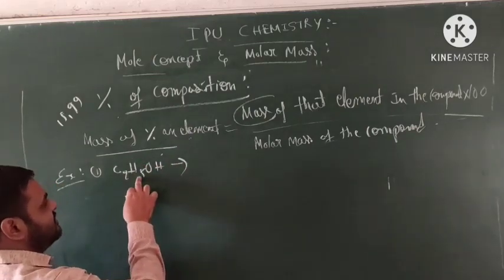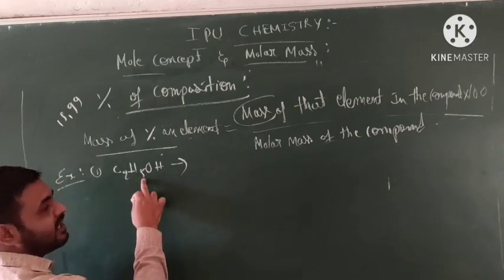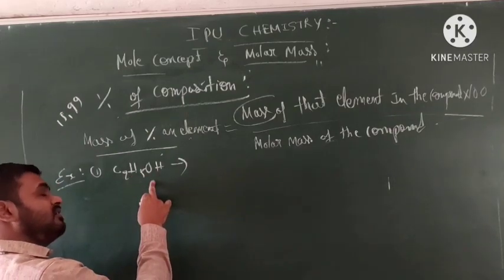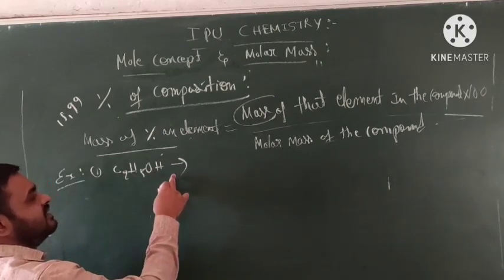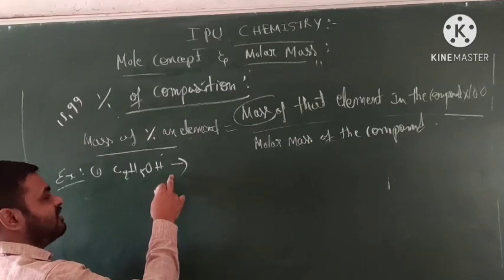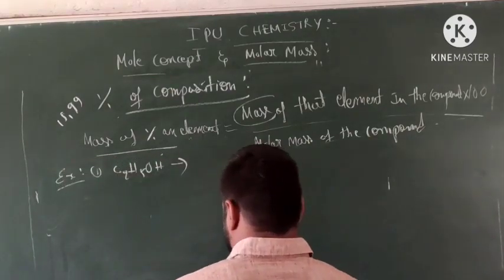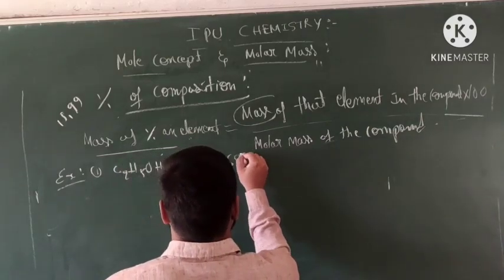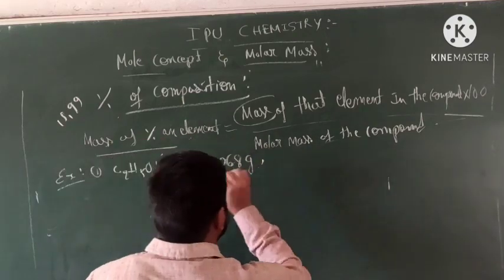Carbon is 12 into 2, hydrogen is 5 plus 1, 6, into 1.008, plus oxygen, with molar mass 16. Overall we calculate and get 46.068 grams. We represent the molar mass in grams.